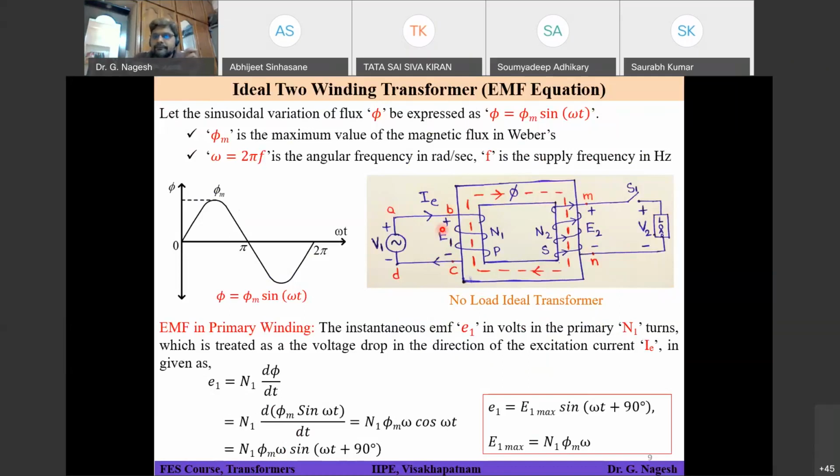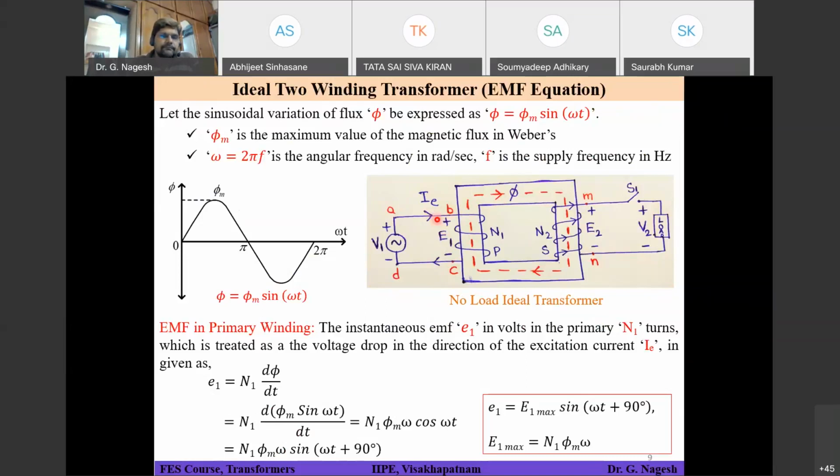Okay. So now I have connected a source. Now E1 is considered as a source given by minus N1 dφ by dt, and the current is coming from the positive terminal and flowing into the source. Correct? So IE and, let's say, I1, which will be coming from your E1 terminal, are going to be opposite.